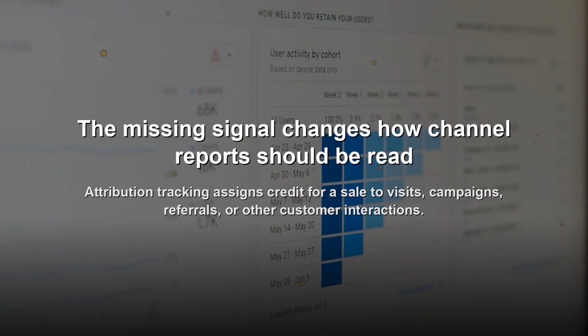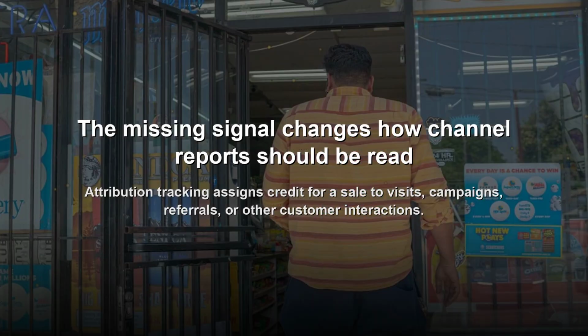Picture a $120 waterproof hiking boot sale. It starts with an organic product comparison, then a paid retargeting click. It ends after the shopper returns from a branded search. A last click report credits the branded result, even though the comparison introduced the boot. The retargeting ad brought the shopper back into consideration.